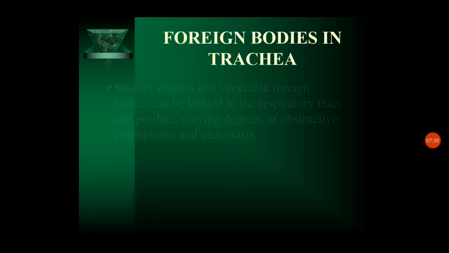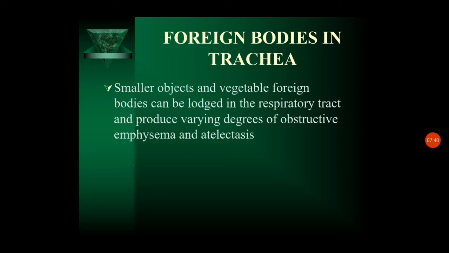Foreign bodies in trachea and bronchi. Smaller objects and vegetable foreign bodies can be lodged in the respiratory tract and can produce varying degrees of obstructive emphysema and atelectasis. The symptoms are dyspnea and cyanosis depending upon the area of the foreign body.